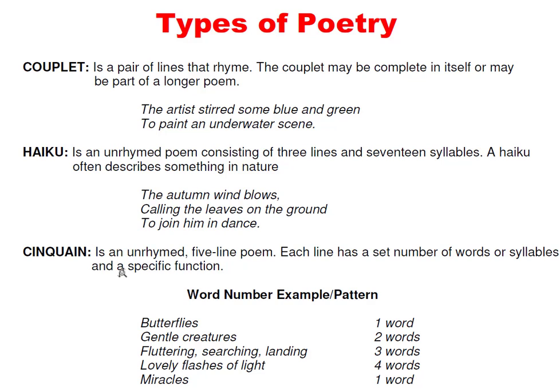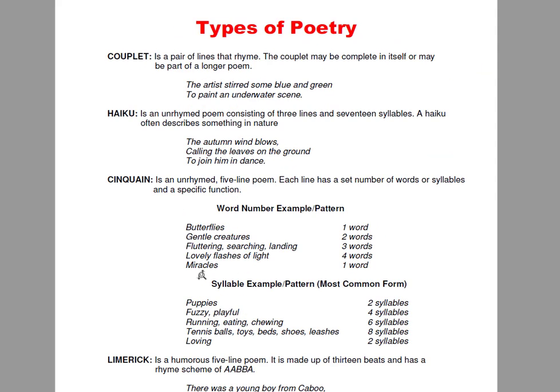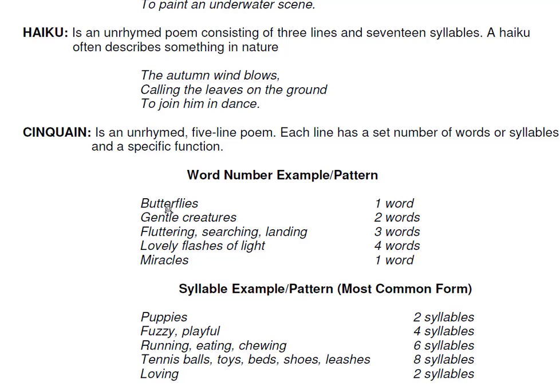A cinquain is an unrhymed 5-line poem. Each line has a set number of words or syllables. So here you have: butterflies, gentle creatures, fluttering, searching, landing, lovely flashes of light, miracles.